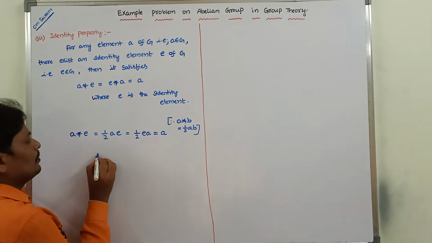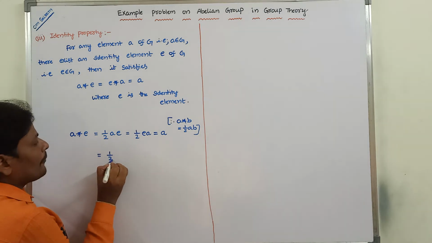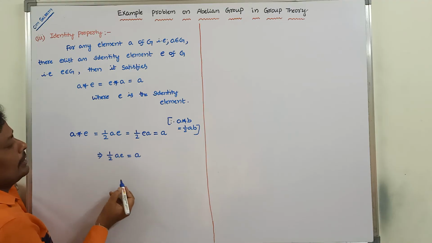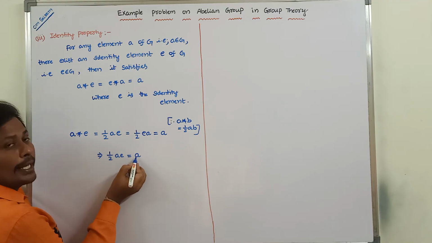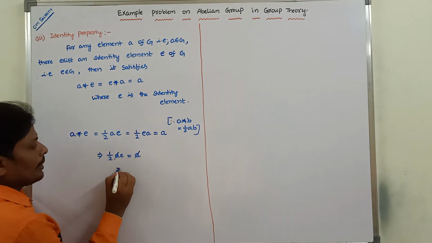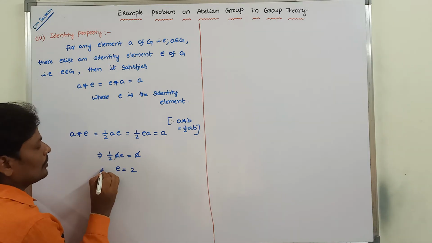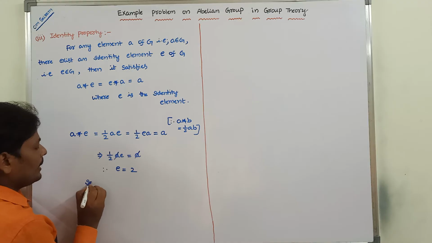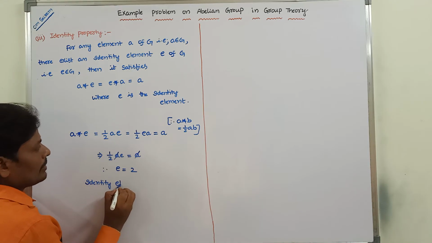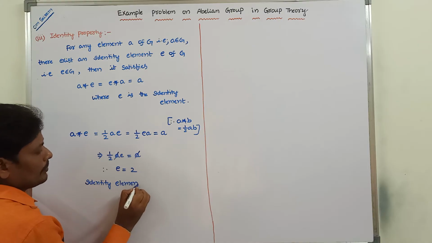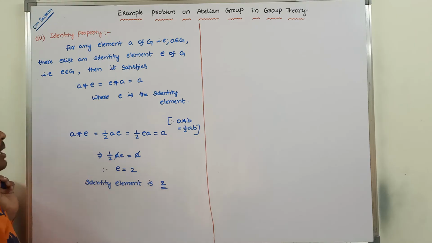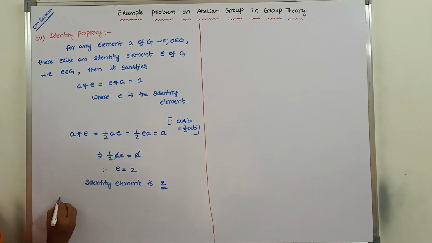So half ae is equal to a. Both sides a is the same, so we cancel that a. Therefore e is equal to 2. Therefore the identity element is 2.